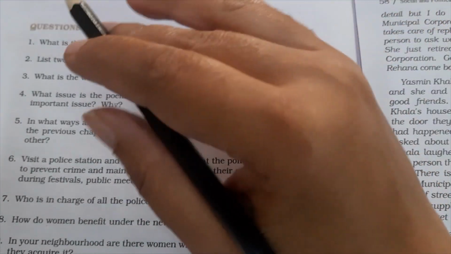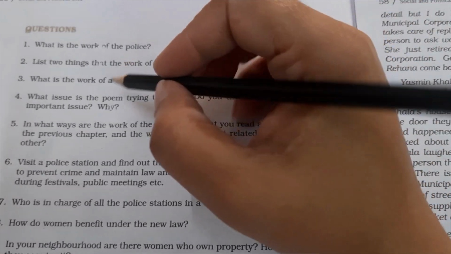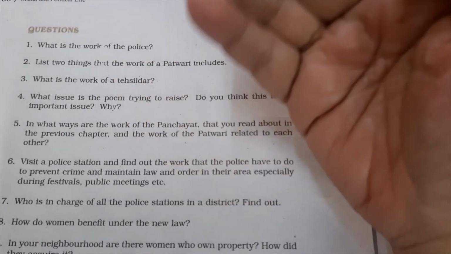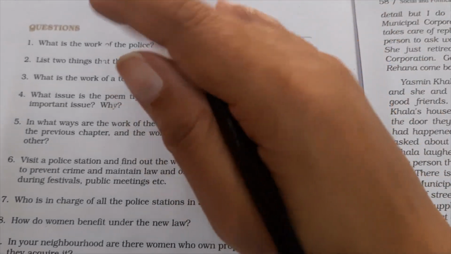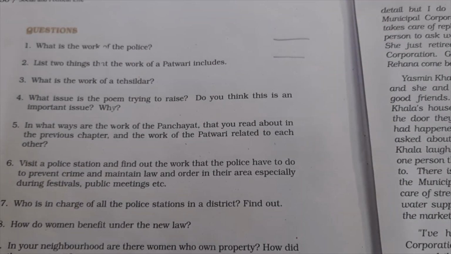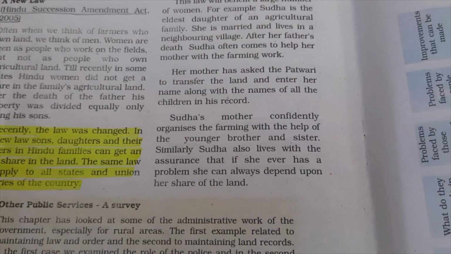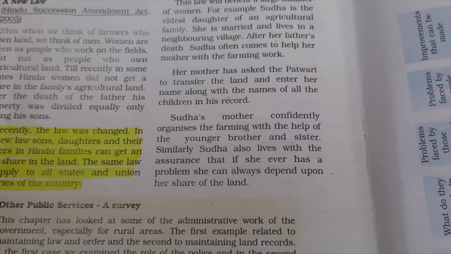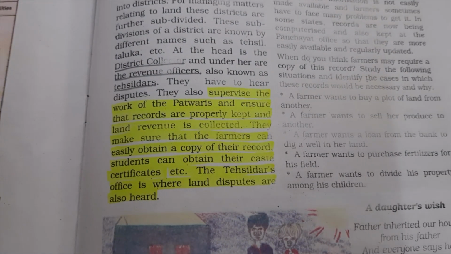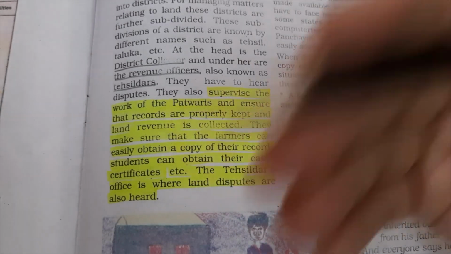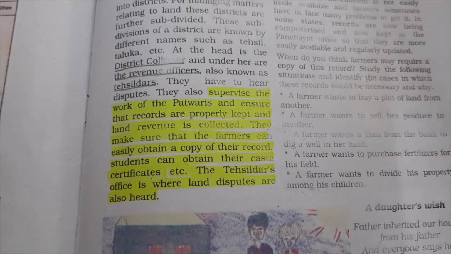Under him are many patwaris. His work is to ensure that the data is being recorded properly, and also various matters related to the village, like if students require their caste certificate, etc. All this work can be done through a tehsildar.